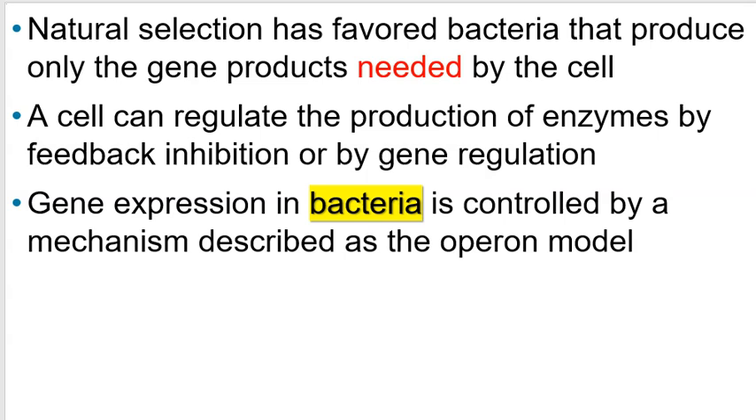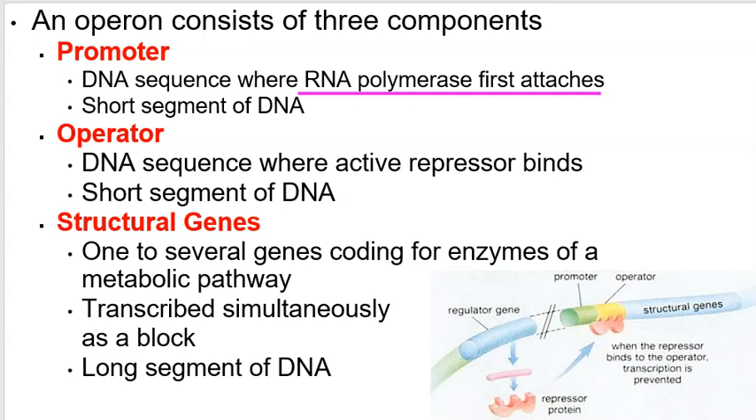Okay, so promoter region, where RNA polymerase first attaches. These are just great note cards to make. I know not many of you make note cards, but great note cards to make. Operator region is the DNA sequence where active repressor binds. Active is the key word there. And then structural genes. There's several genes coding for enzymes of a certain metabolic pathway. Metabolic could be building or breaking down.